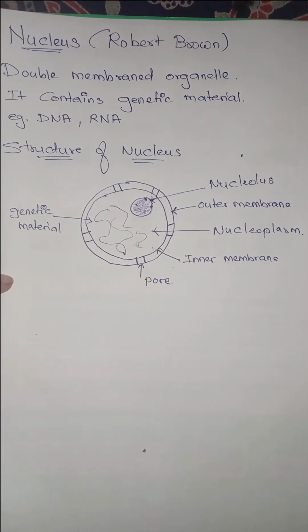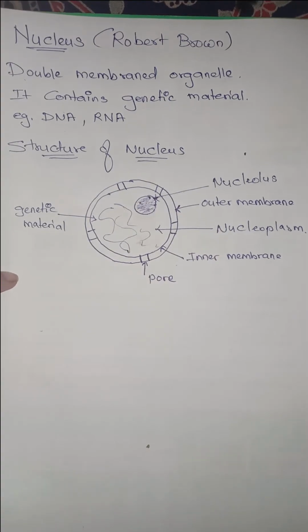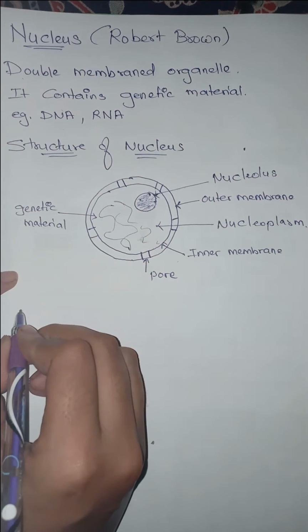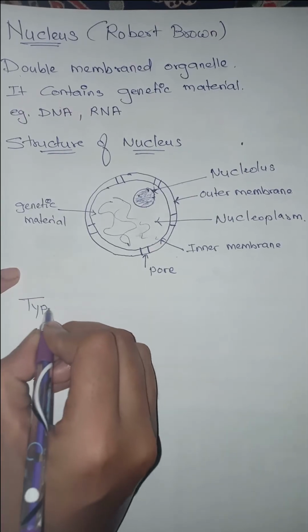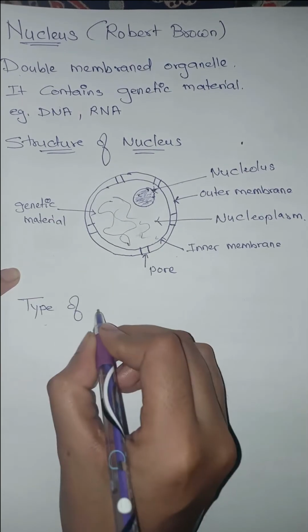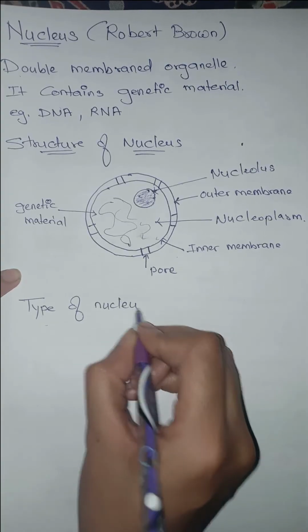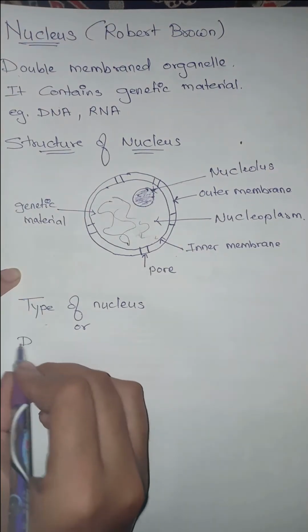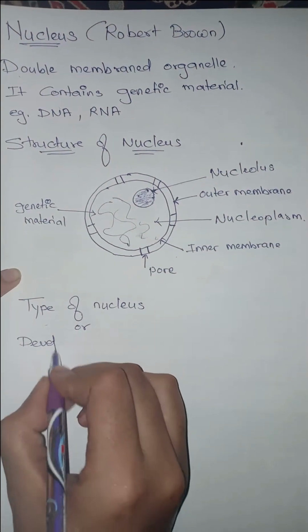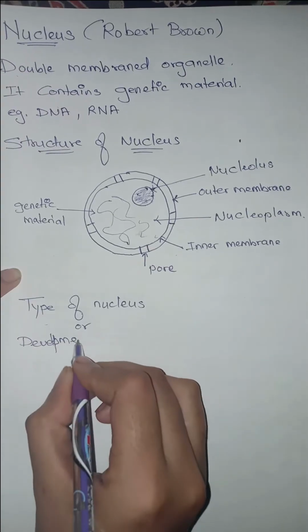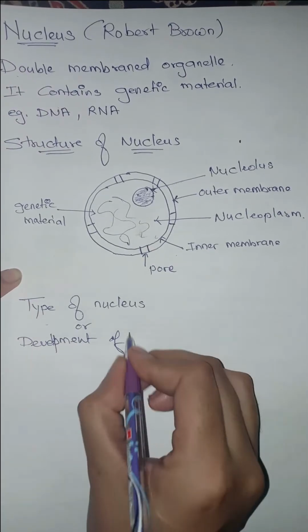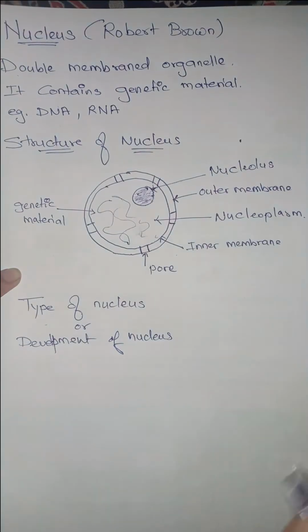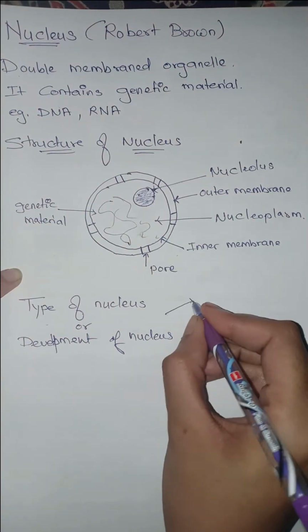Now we will talk about the function a bit later, but based on the type of nucleus, or we might say based on the development of the nucleus, there are two types of cells.